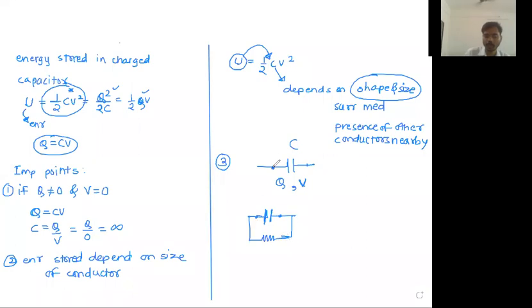Initially it cannot directly flow from this point to this point, because between these two plates of the capacitor, just try to understand.